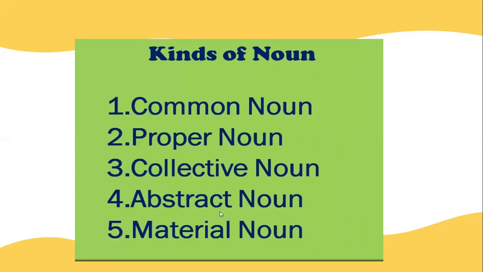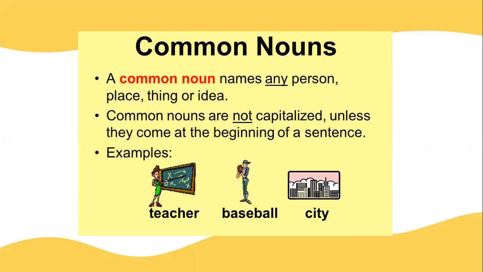In this video, we are going to concentrate on these five types of nouns. First one is common noun, second is proper, collective, abstract, and material noun. First, let's see what is a common noun. Common noun means the name in general. So it will not give a specific name, it will give a general idea. For example, teacher. Here we are not specifying any single person. Teacher is a common noun.